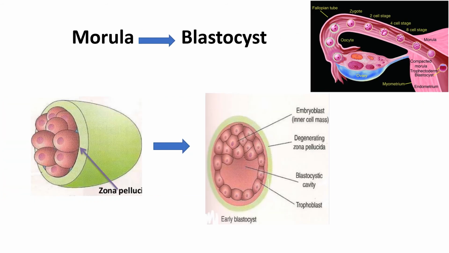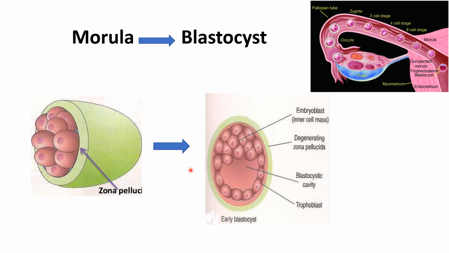After 72 hours of fertilization, the zygote forms morula. Morula is 16-cell stage embryo. It has mulberry appearance. The zona pellucida is still present. The inner cell mass forms embryo proper, and the outer cell mass forms protective and nutritive covering of the embryo.